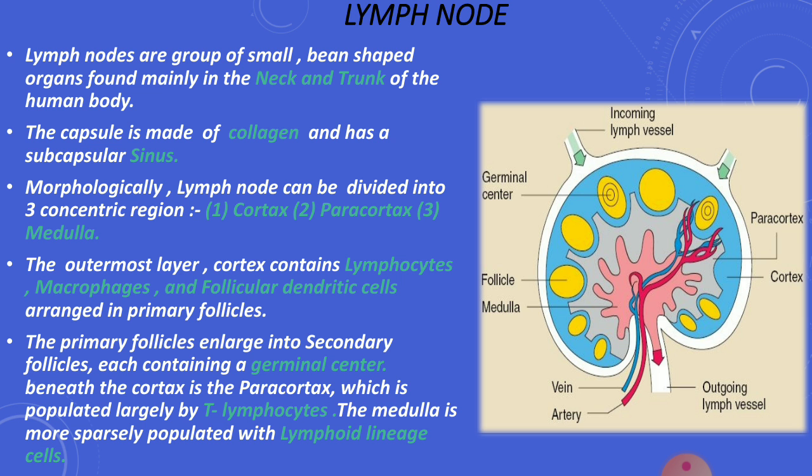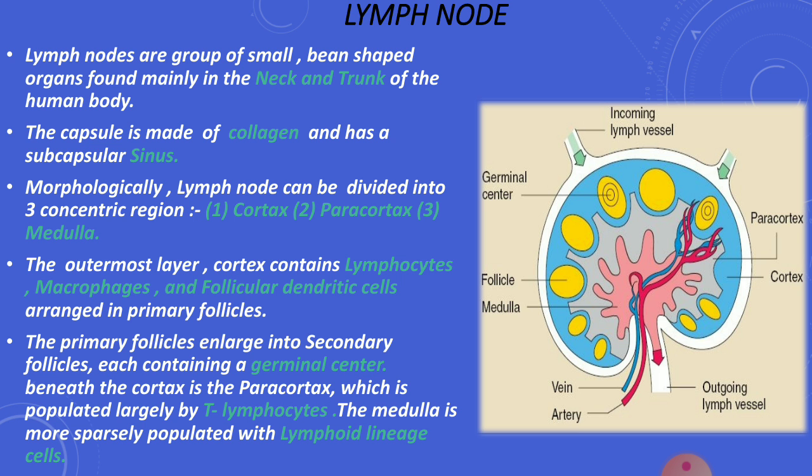The next lymphoid organ is the lymph node. Lymph nodes are groups of small bean-shaped organs found mainly in the neck and trunk region of the human body. Morphologically, a lymph node can be divided into three concentric regions: cortex, paracortex, and medulla. The outermost layer, the cortex, contains lymphocytes, macrophages, and follicular dendritic cells.